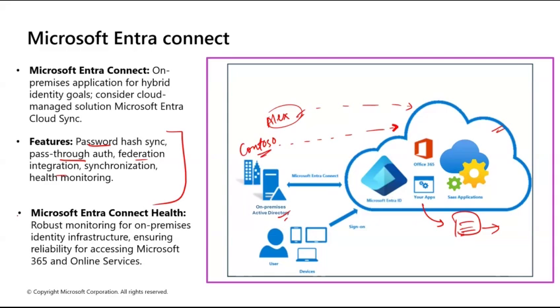Let's understand. First is password hash synchronization, which we call PHS. Here the password hashes from the on-prem AD are securely synchronized into your Entra ID. All the passwords, like the passwords of Alex, will be synchronized to Entra ID.